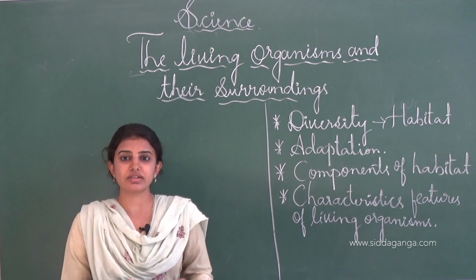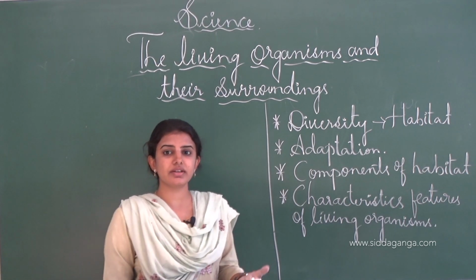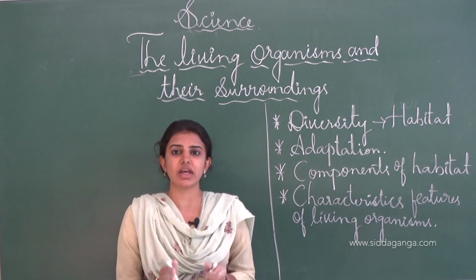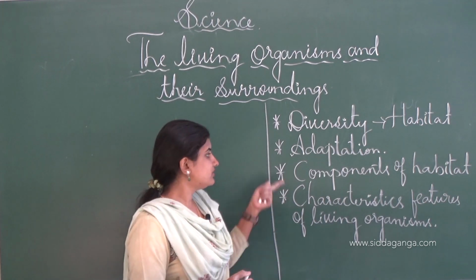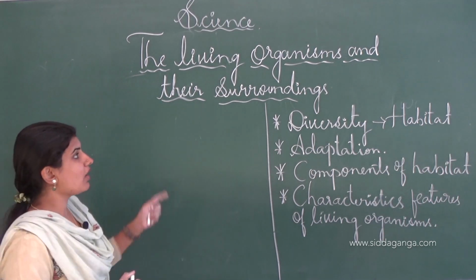And living things can reproduce, means give birth to young ones, and these are some of the characteristic features which can be distinguished from non-living things. See, this is all about the key learning points. Next we shall move on to the organisms.